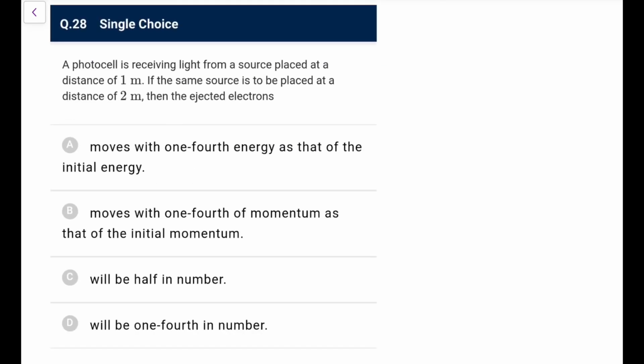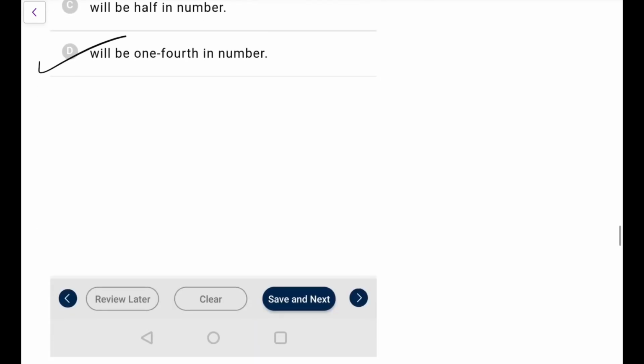A photocell is receiving light from a source placed at 1 meter. If the same source is to be placed at 2 meter, we say intensity becomes 1/4, but Kmax and the frequency remain the same. So the ejected electrons move with 1/4 energy, no. 1/4 of momentum, no. Will be half in number, no. Intensity will become 1/4, so they will be 1/4 in number. Go for option D. Again an easy one for you.